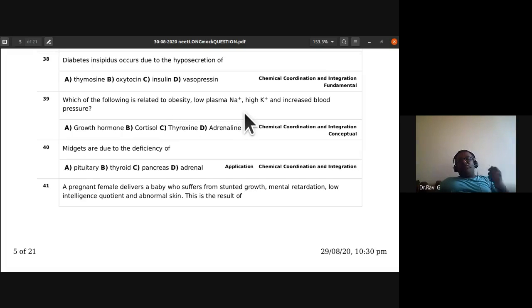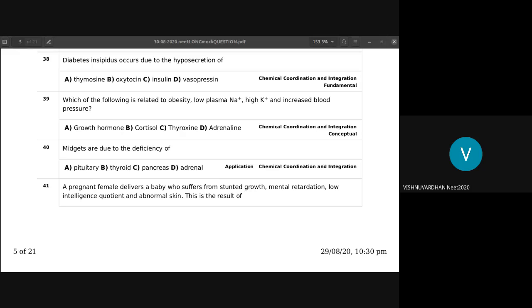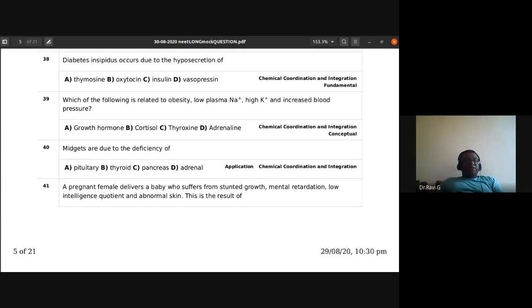So 39th, which of the following is related to obesity, low plasma sodium ions, high potassium ion, and increased blood pressure? Which of the following is related to that? Is it growth hormone, cortisol, thyroxine, adrenaline? So which of the following is related to obesity, low plasma sodium ion? So which is the answer for it? Cortisol. So the question is 39th. Okay. So 39, the answer is B, cortisol.